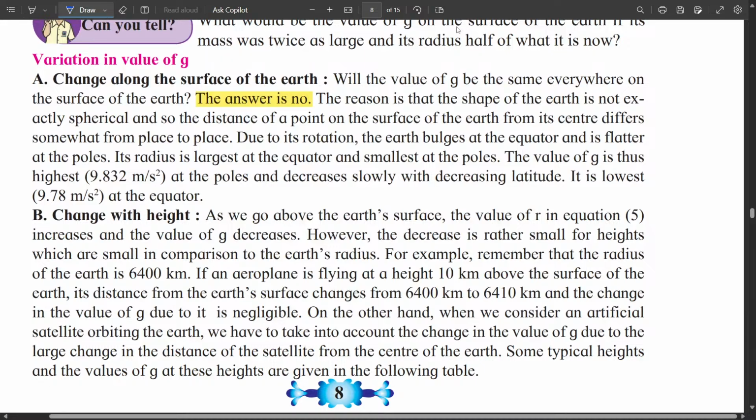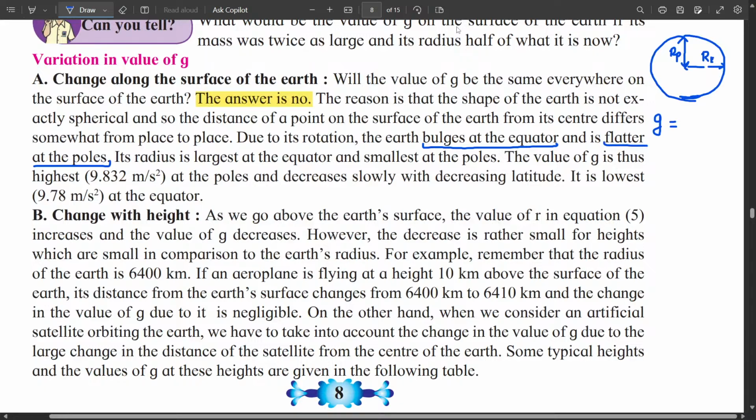Due to its rotation, the earth bulges at the equator and is flatter at the poles. Initially, the earth was in the gaseous state, then it turned into liquid state and then into solid state. And due to its own rotation, the shape is like this. That means if you take the radius near the poles, that radius is slightly lesser than radius at the equator. Now this has an effect on the value of gravitational acceleration.